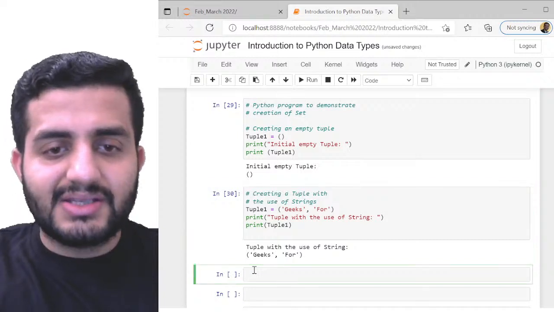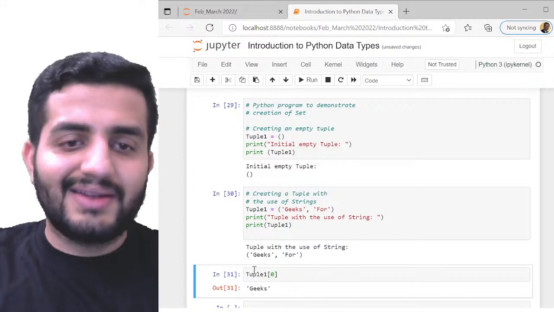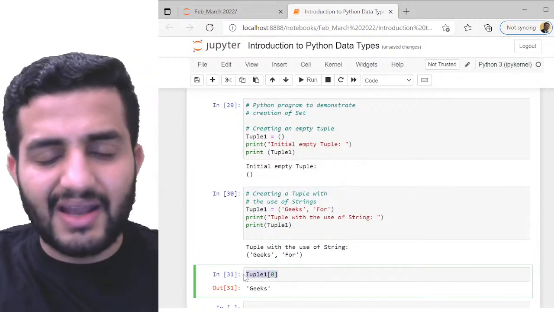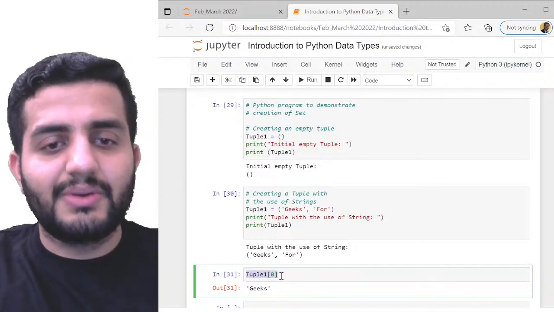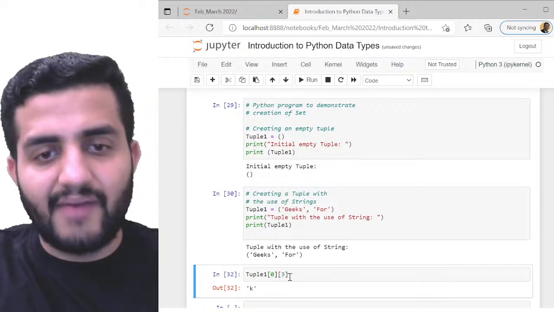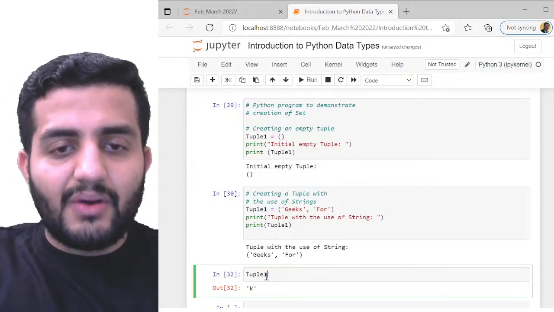Again, if I have to access an element, suppose tuple 1, if I give 0, I can still get the geeks. All the indexing is still pretty much valid, guys. It's not anything which is going to change. I can still go deep here. I can give 3, so I'll get k here. That's still valid.